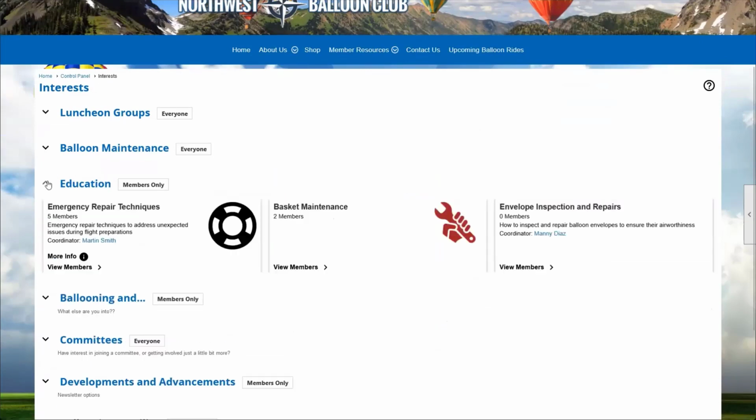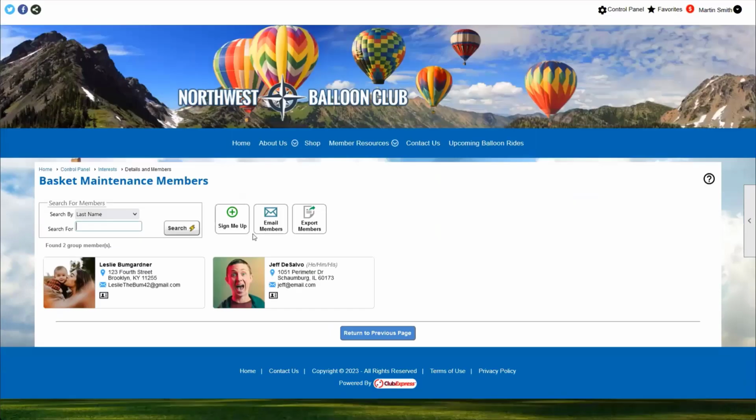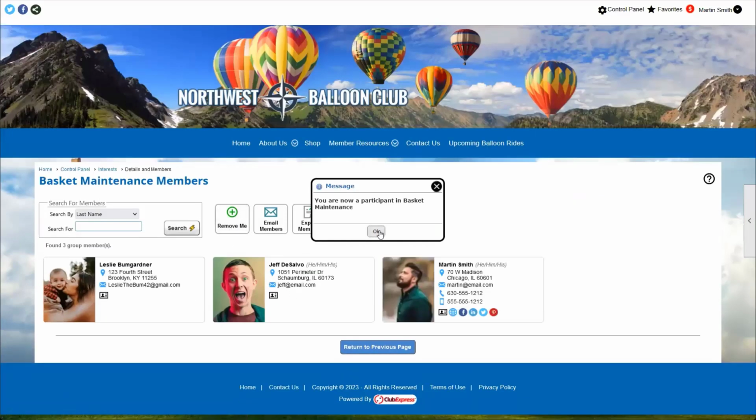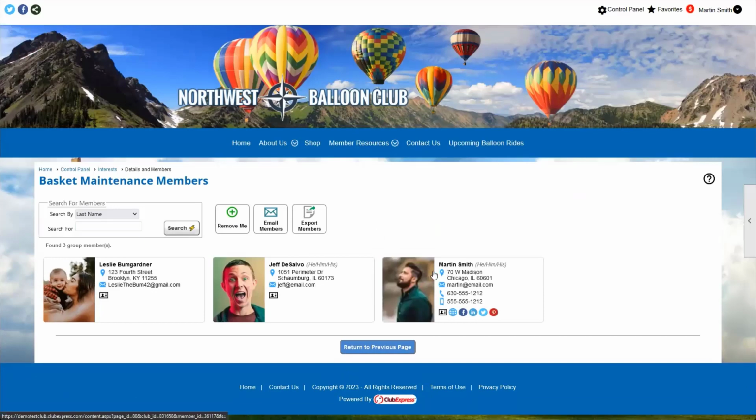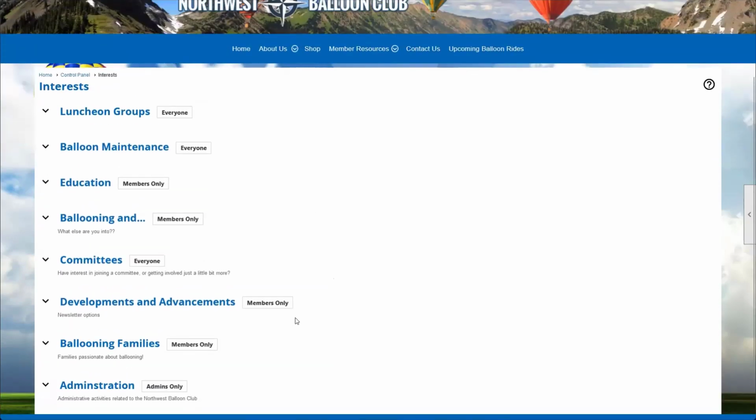And the same is true for all of these different interests. So we can go into the education section. We can look at basket maintenance. And because I'm interested in baskets, I'm also interested in maintaining my baskets. So I'll add myself to this group as well. And we can see Martin Smith gets quickly added to the group.